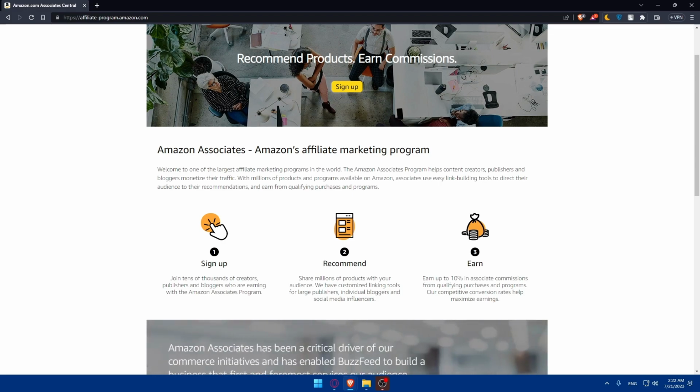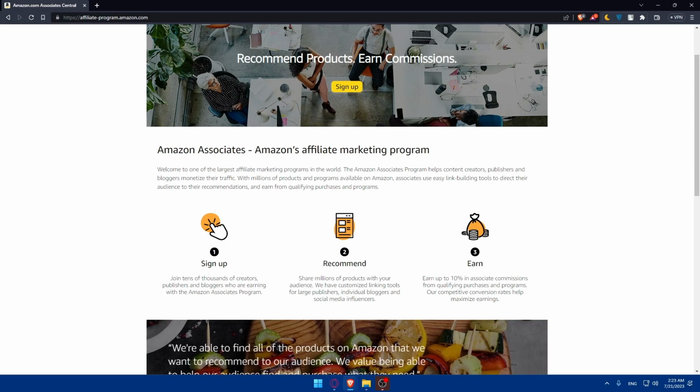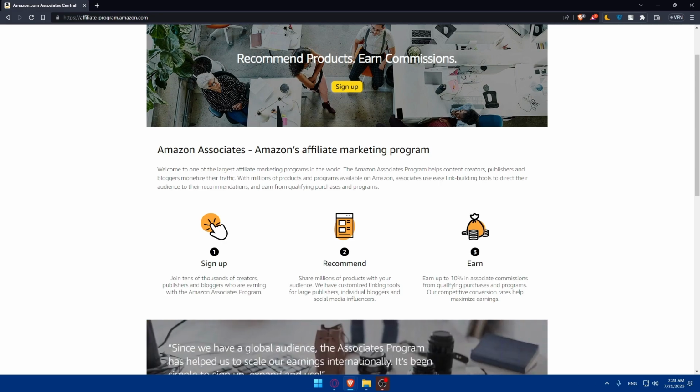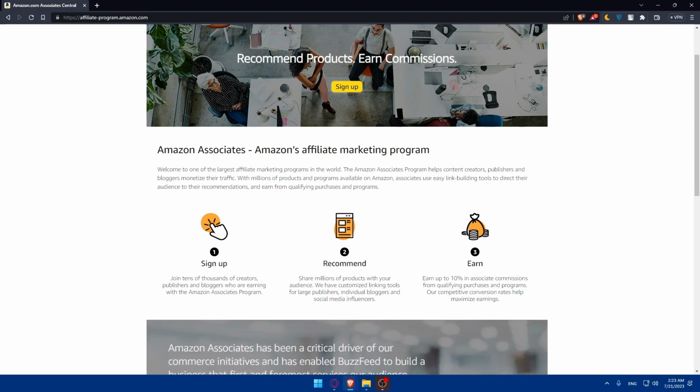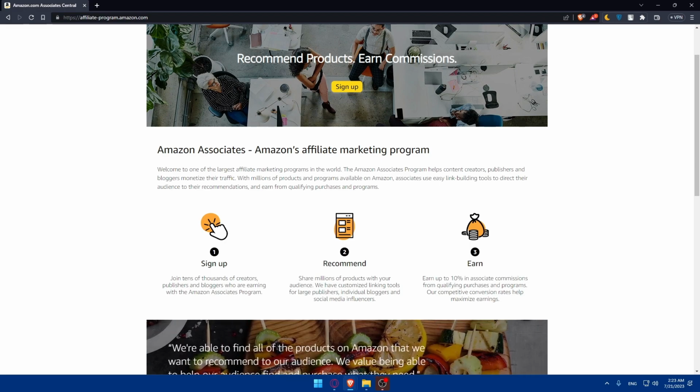And of course, let's now start by identifying your target audience. Understand your target audience on Facebook, and identify their interests, preferences, and pain points. Tailoring your affiliate promotion to suit your audience's needs will result in higher engagement and conversions.